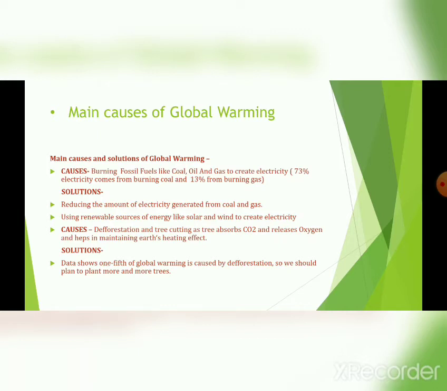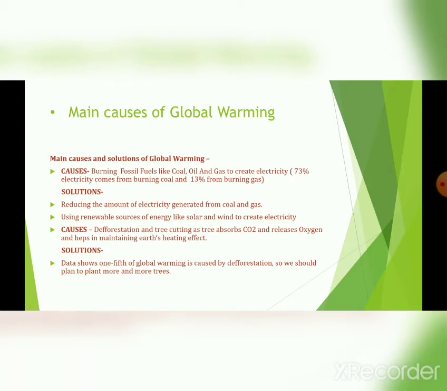The next cause, which I also discussed earlier, is that deforestation and tree cutting cause global warming. Tree cutting causes an increase of carbon dioxide in our atmosphere and hence increases Earth's temperature, because carbon dioxide increases Earth's temperature. As you know, trees inhale carbon dioxide and release oxygen, so trees are very important for us. So what are the solutions? We should not focus on cutting many trees and deforestation, and should save our forests from wildfire and plant more and more trees. This may be one of the solutions.